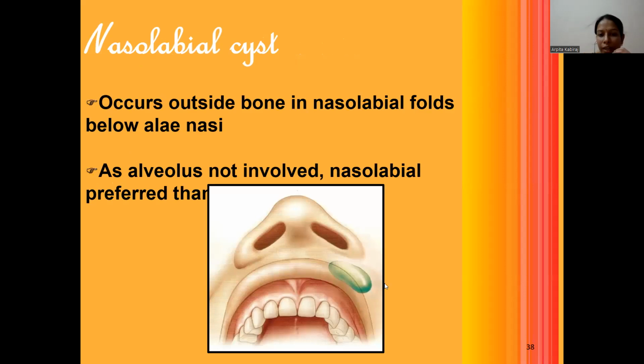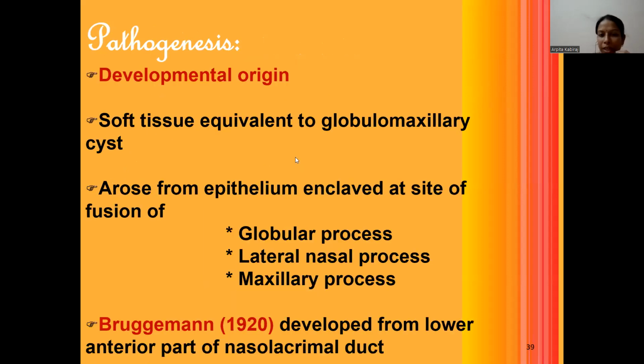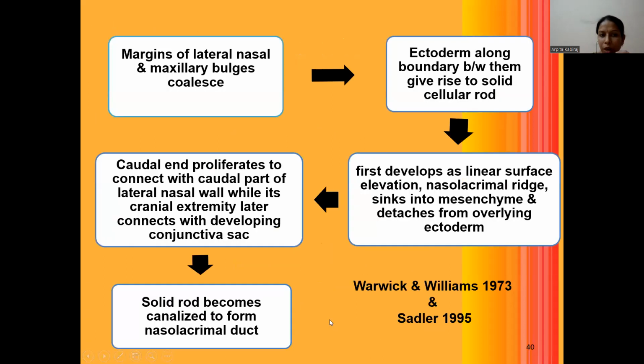The second cyst is the nasolabial cyst. This occurs outside the bone in the nasolabial folds below the alae. Now, as the alveolus is not involved, nasolabial cyst is the preferred term. It is developmental in origin and is the soft tissue counterpart of the globulomaxillary cyst. It arises from the globular processes, the lateral nasal process, and the fusion of the maxillary processes.